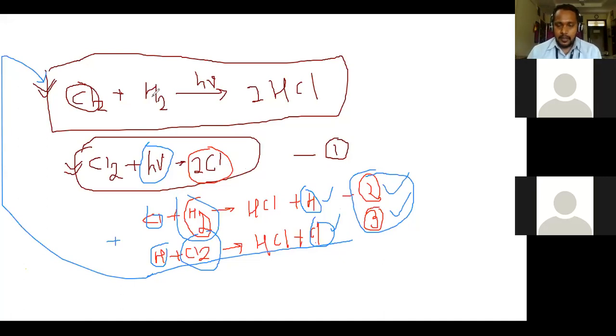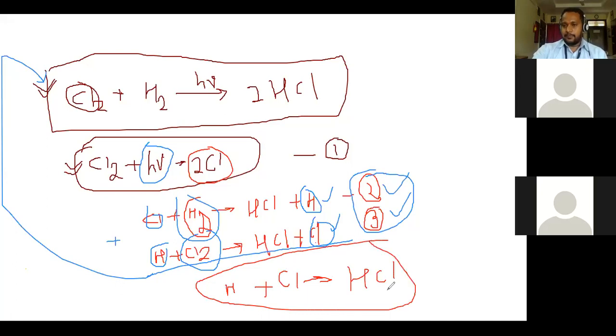Some terminating steps are there. Terminating steps means those steps that can stop the chain of our reaction. What are the terminating steps? The termination step means the hydrogen atom that is formed in the second step reacts with the chlorine atom that is formed in the third step, and it leads to formation of HCl, right?